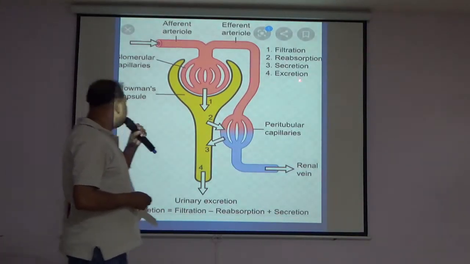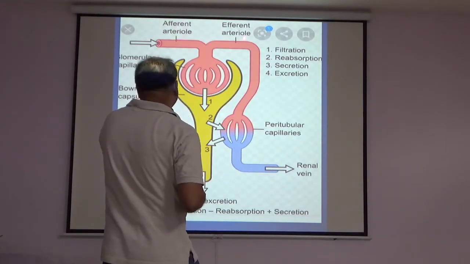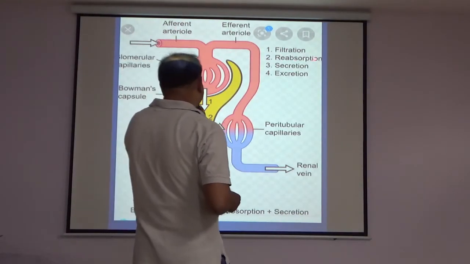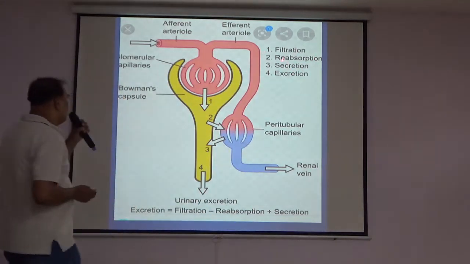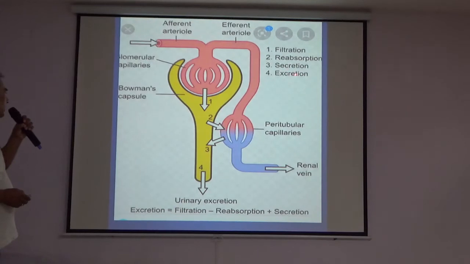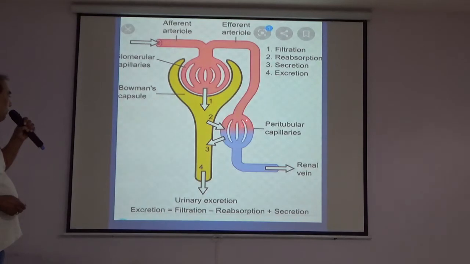So this is the main slide: the afferent arteriole, efferent arteriole, filtration, reabsorption, secretion and excretion. The first arrow shows the glomerular filtration in the Bowman's capsule. The second is peritubular reabsorption, in the proximal part of the renal tubule. Arrow 2 shows reabsorption from the tubule to the peritubular capillaries, and secretion from the peritubular capillary blood to the renal tubule, and finally excretion.